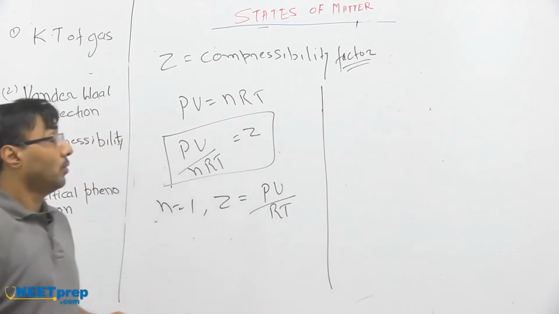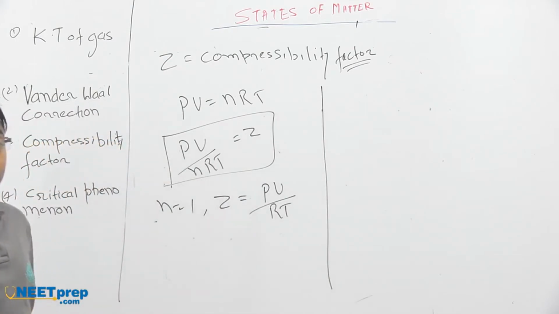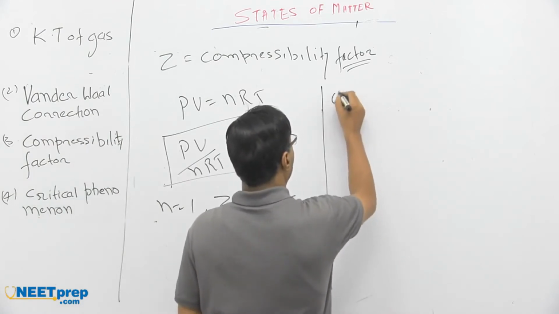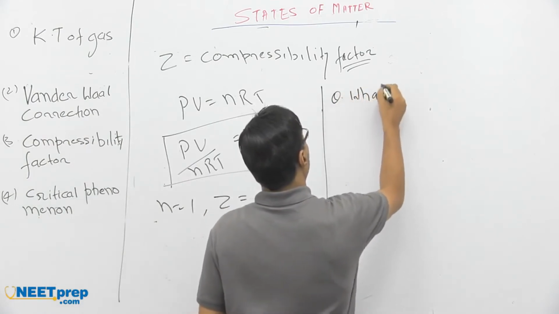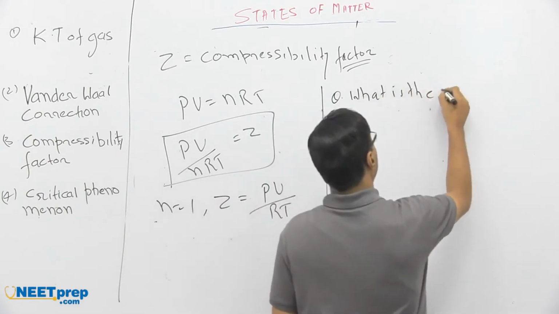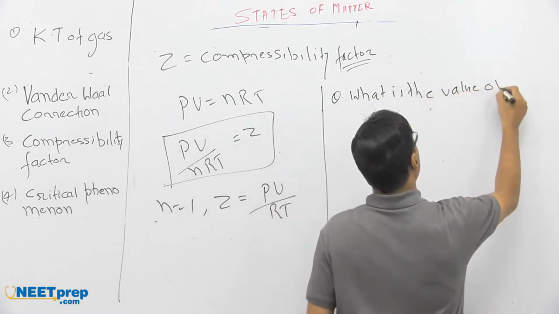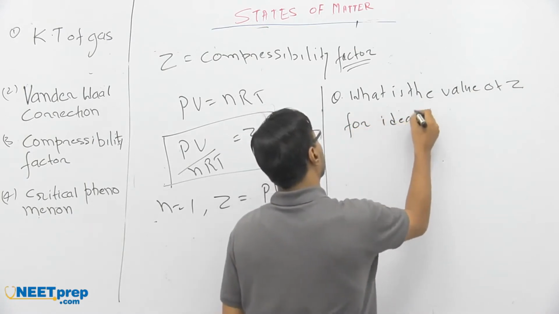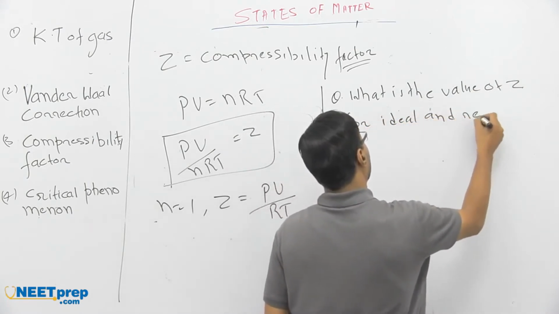Now from here we have to go into discussion mode. In the entrance exam they ask what is the value of Z for ideal gas and real gas.